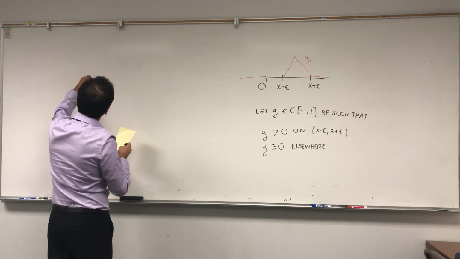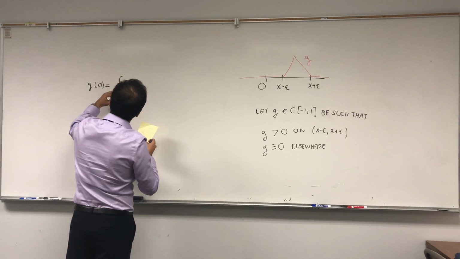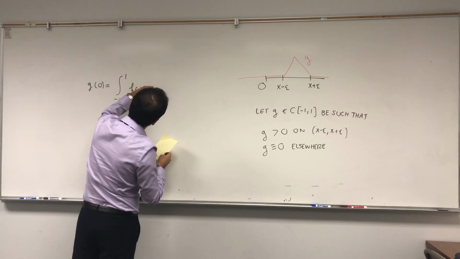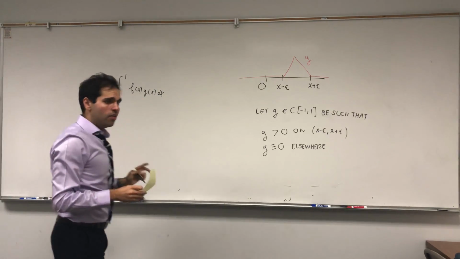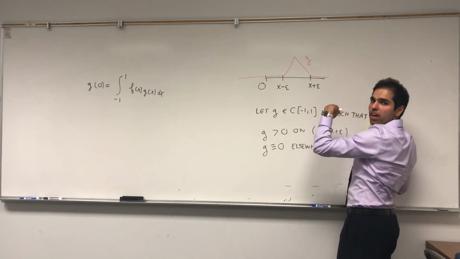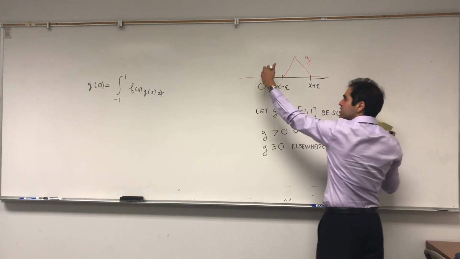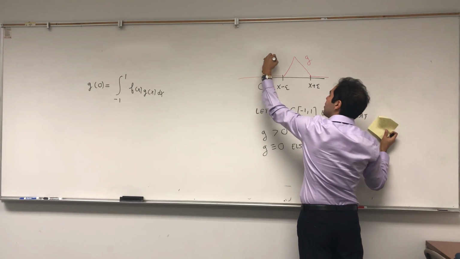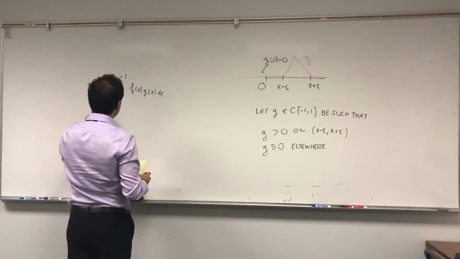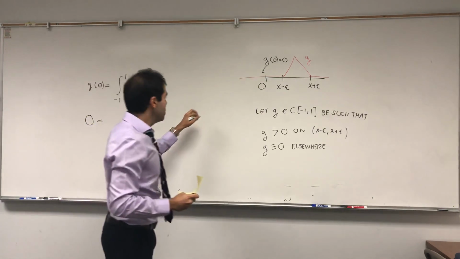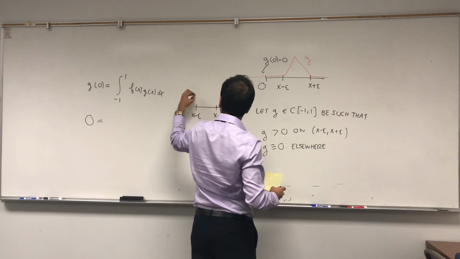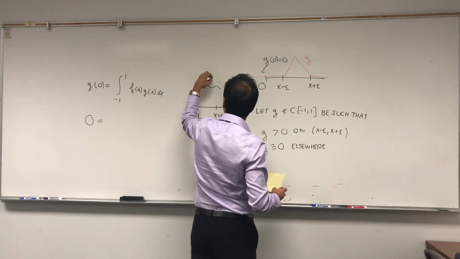Because we then have g of 0 equals the integral from minus 1 to 1 of f of x, g of x dx. But look, we assume that this interval is far away from 0. In particular, it is true that g of 0 is 0. So on the one hand, this is 0. On the other hand, what do we know? We know that f is positive on this interval. So f maybe looks something like that.